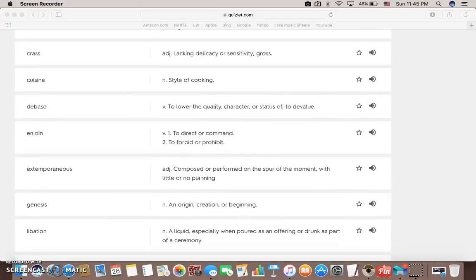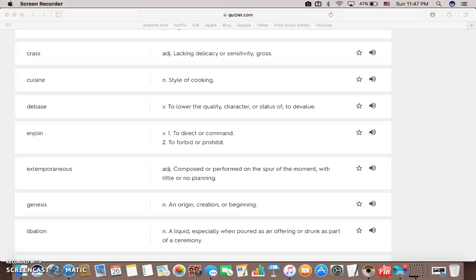Okay, so the next word is enjoin. Enjoin has two definitions. The first definition says to direct or command. For example, parents enjoin their kids to abide by their rules, so they command their kids, they direct their kids to follow their rules. The second definition says to forbid or prohibit. So, for example, for punishment, the student was enjoined to sit down all class, so they were forbidden to sit down all class, they were forced to stand up.